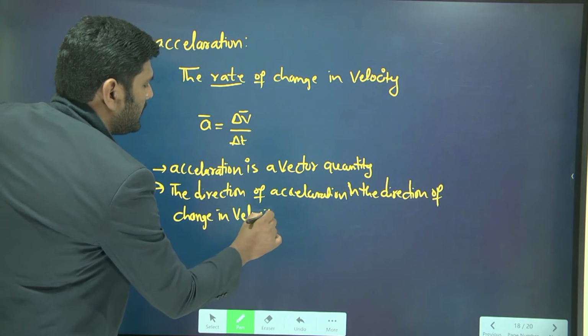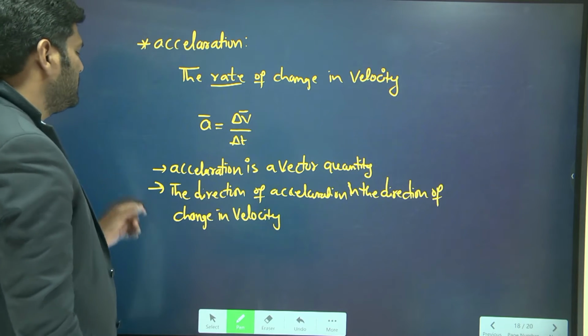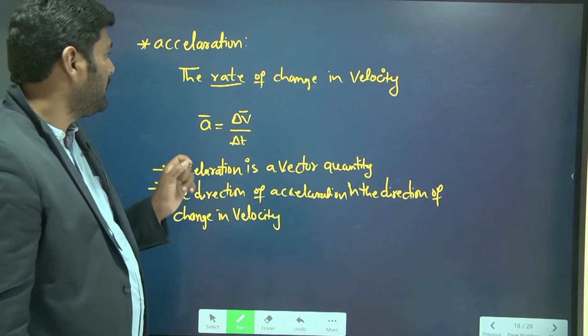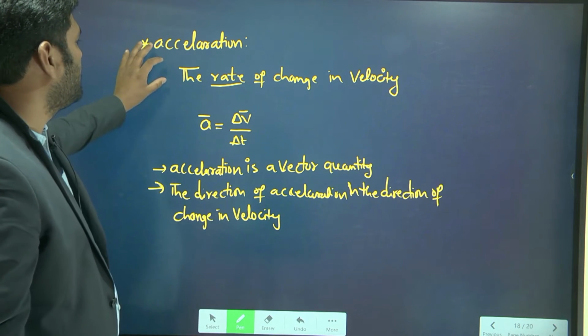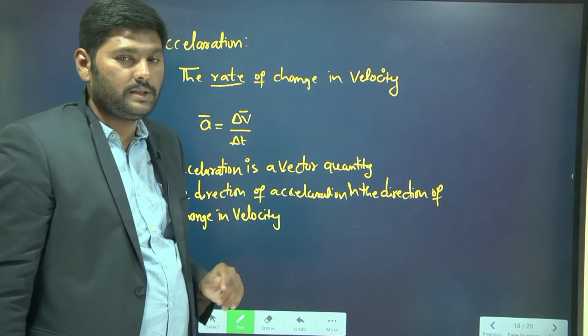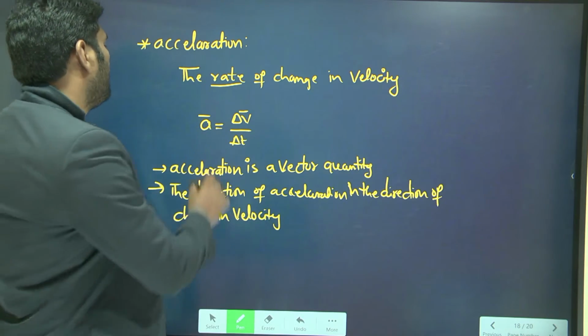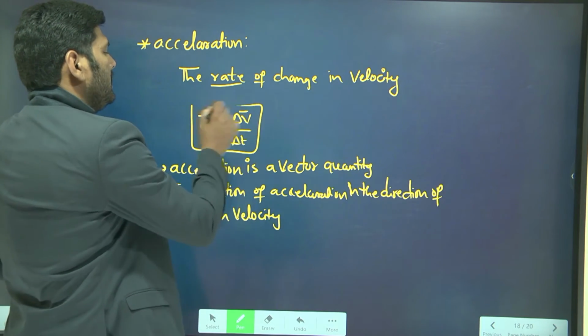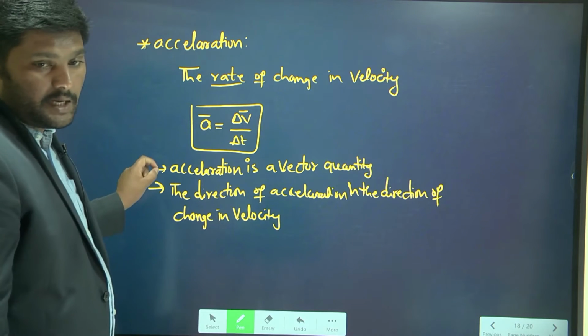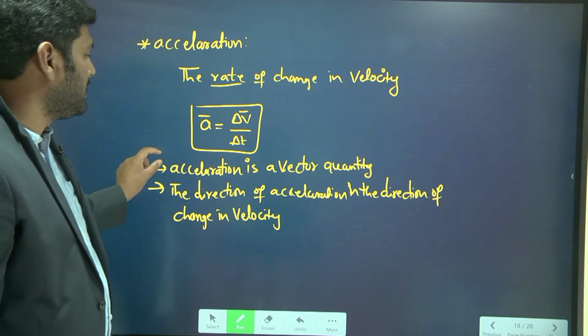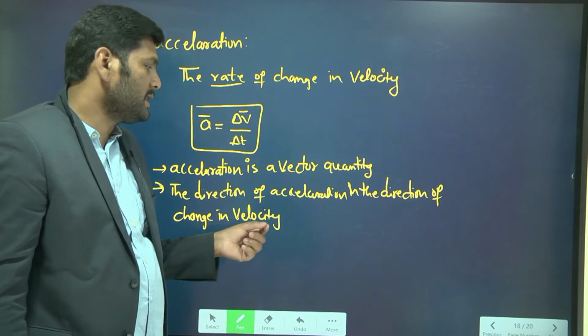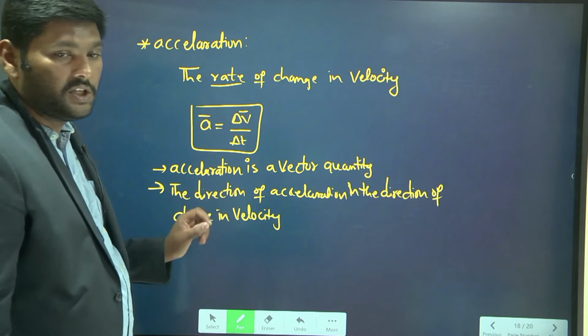So this is what I thought to discuss. Once again I am repeating: acceleration means the rate of change in velocity. And the general formula for acceleration is delta V by delta t. Acceleration is a vector quantity, and its direction is in the direction of change in velocity.